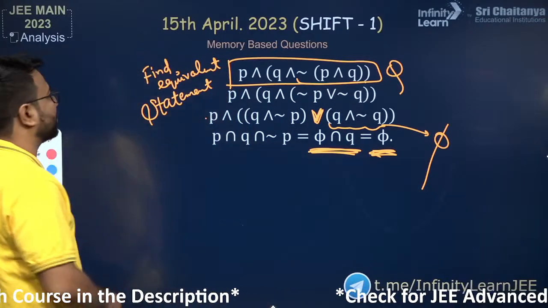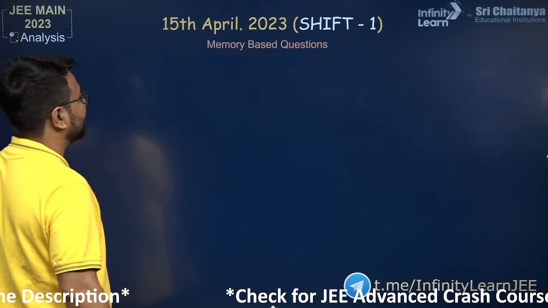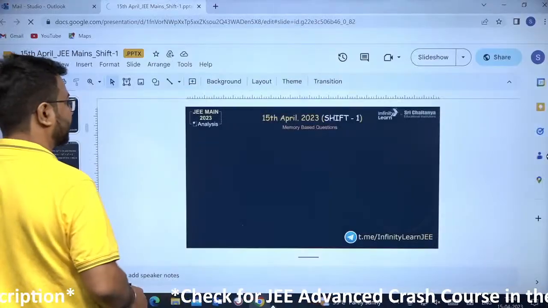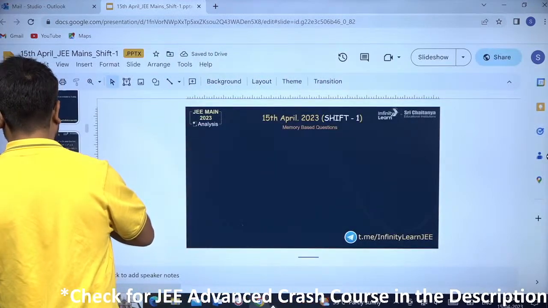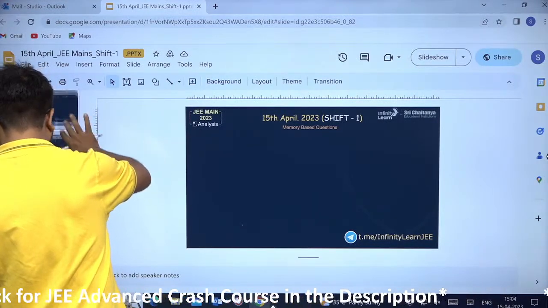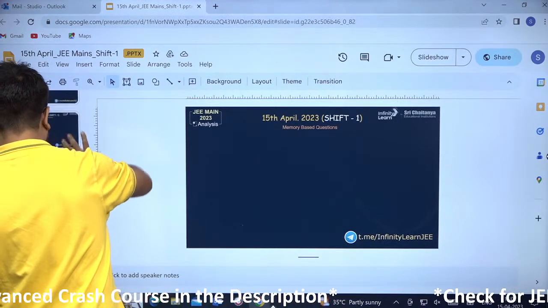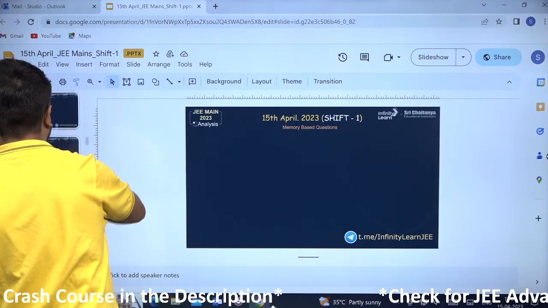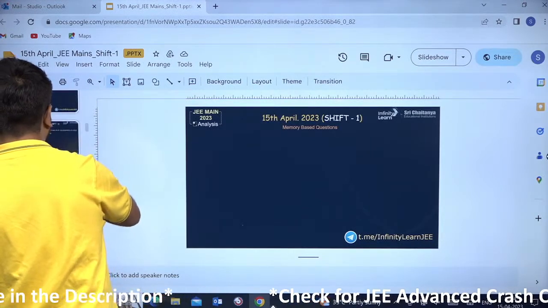Is this clear to you or not? If this is clear, then we are moving ahead to the next problem. All right, just a minute. I cannot find other problems over here. I think all the problems have been covered till now.